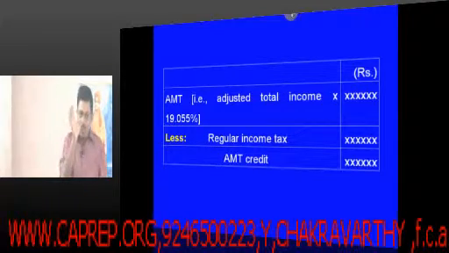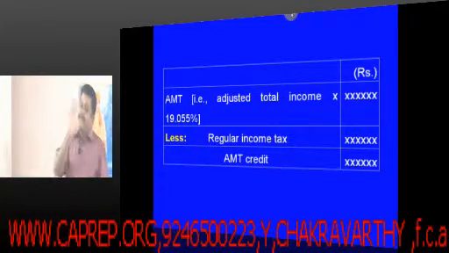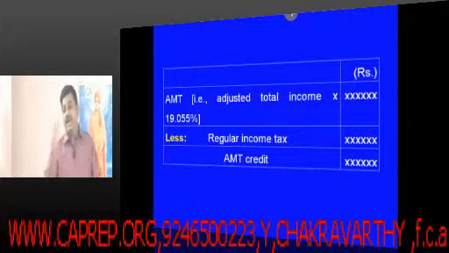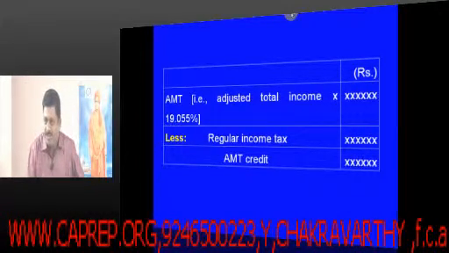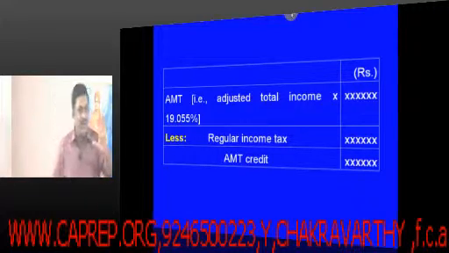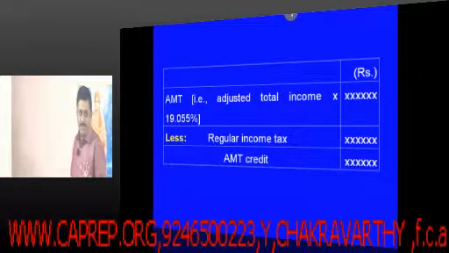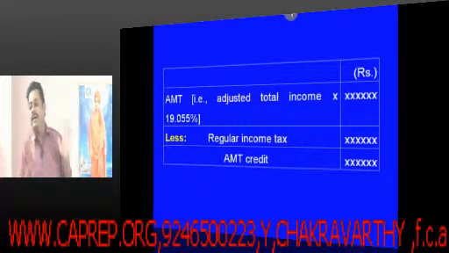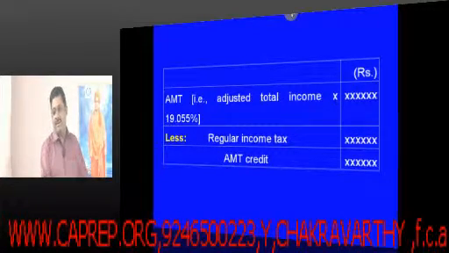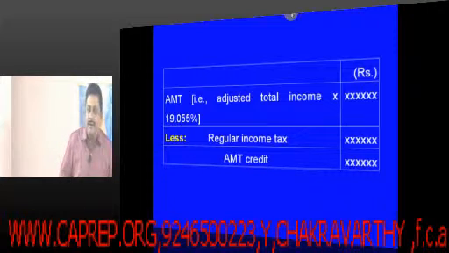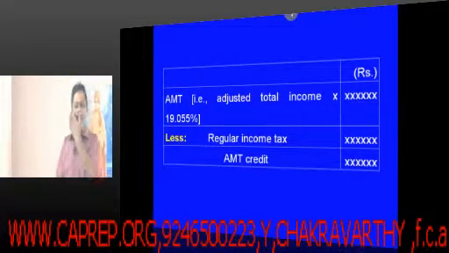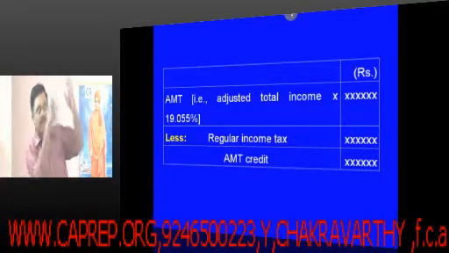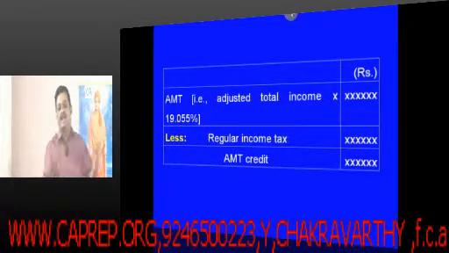First of all, you quantify the tax credit, then you can write about how many years it is allowed to be carried forward. Every year when you pay alternate minimum tax, you have to make a note of the credit which is available. Why am I allowing the credit? Because actually an SSE is supposed to pay the tax as per the Income Tax Act, on the income he has and the tax he has to pay on it.